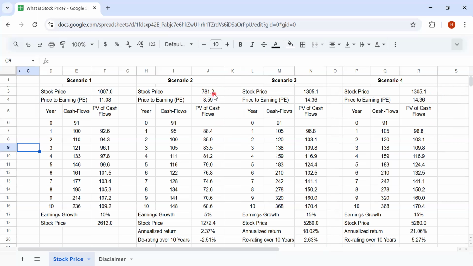And through your research, you expect it to grow at 15%. That means the share price in 10 years would be 5,280, resulting in a whopping 21% return. This is what an extraordinary fund manager does.